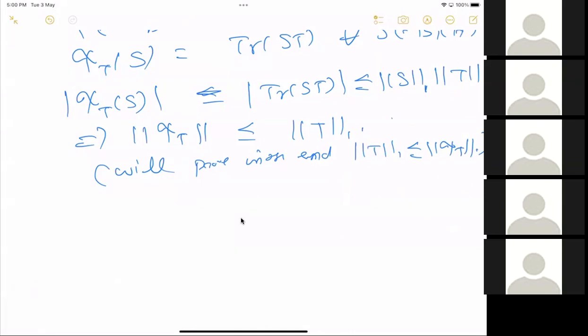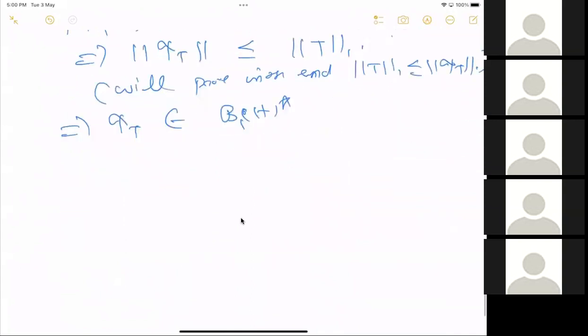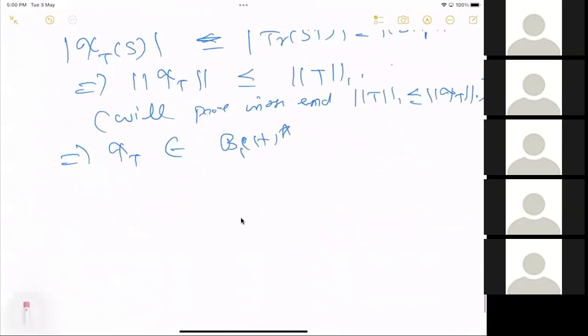Okay, so we'll prove it in the end. This implies that chi T is a bounded linear functional, chi T is in B1 of H star. Anyway, this is true. The isometric property will follow in the end. So we have chi T in B1 of H star. Now suppose